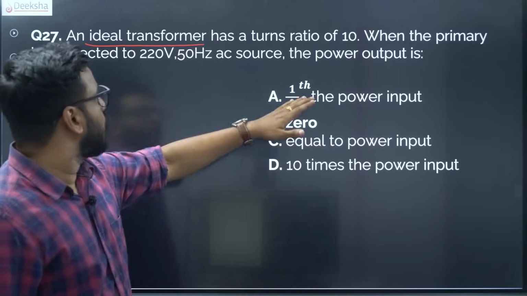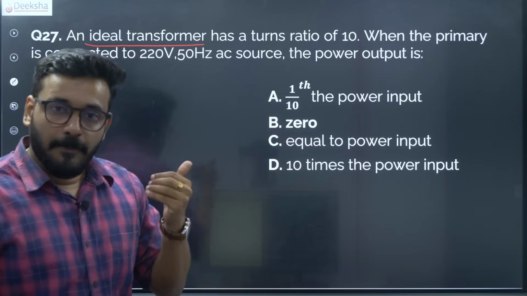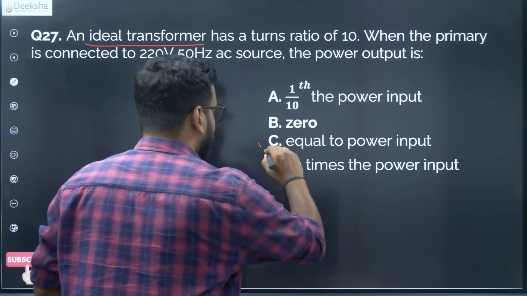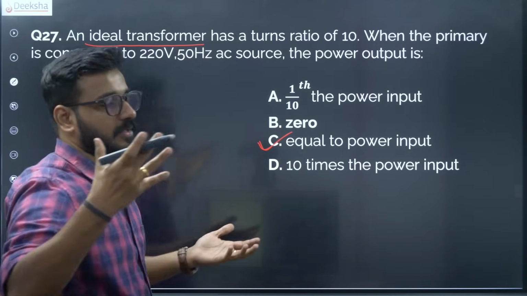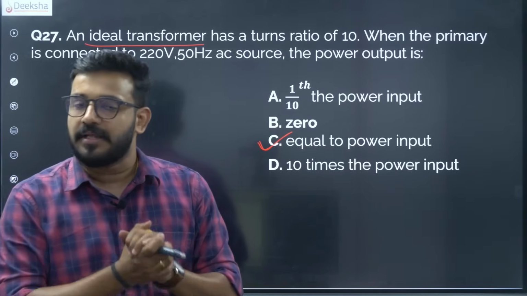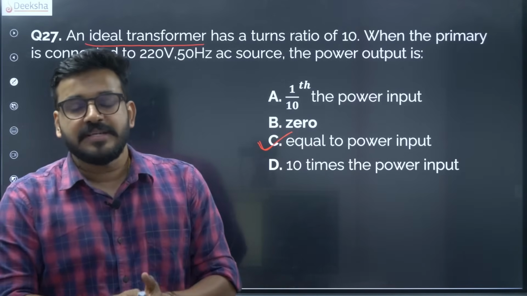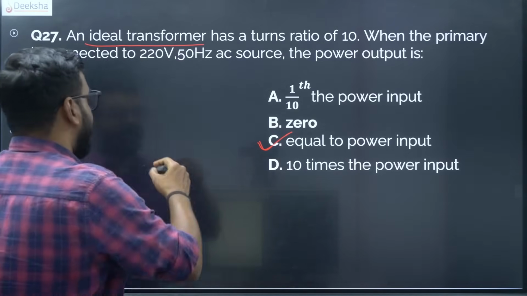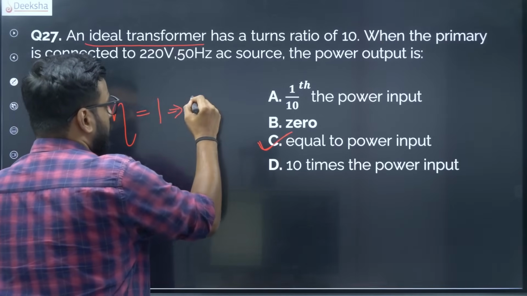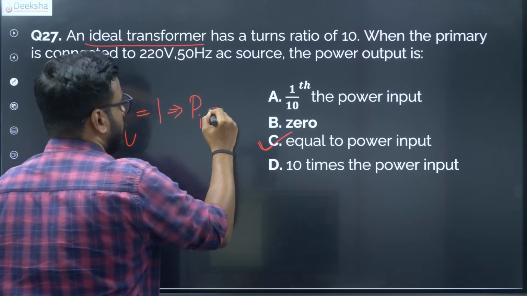So they are asking for the power output, and they have given an ideal transformer. Power output is always equal to the input power if it is an ideal transformer. That's all. You don't need the turns ratio, you don't need input voltage, frequency, nothing. If it is an ideal transformer, the efficiency is equal to 1. That means that the input power is equal to the output power.